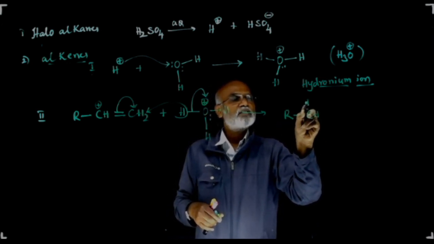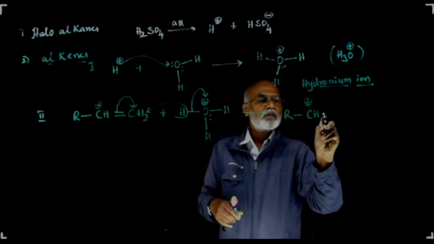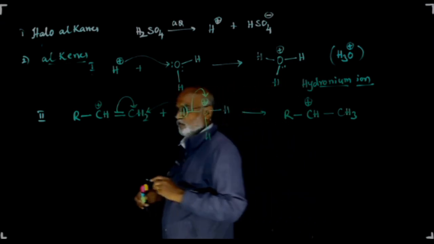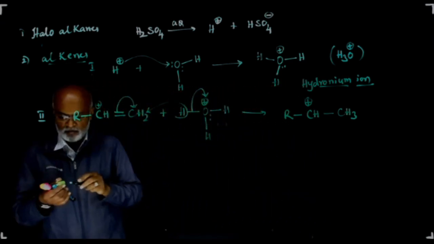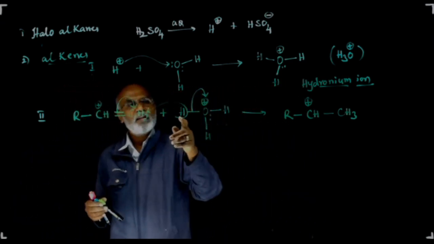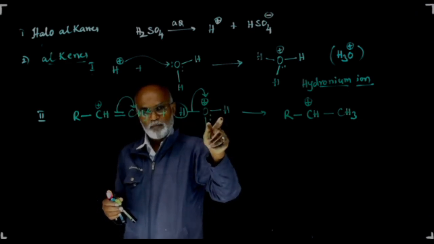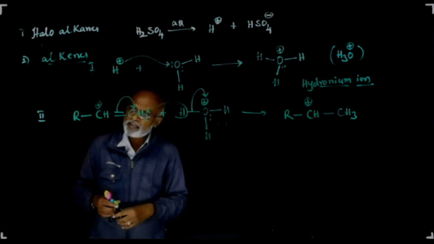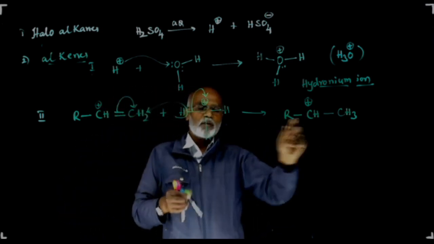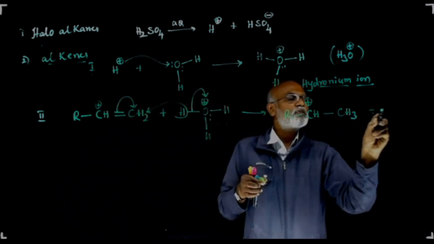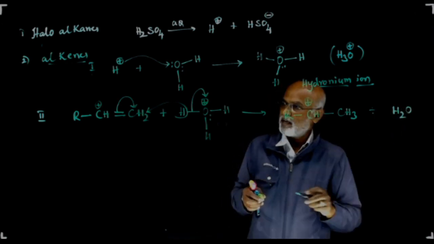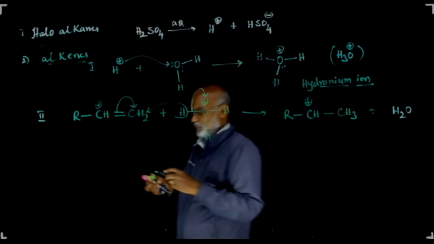CH and this one is plus, and this becomes a single bond, and this is your CH3. This is formation of carbocation by the linking of proton from hydronium ion to the alkene by making use of the pi bond of the alkene to form a stable carbocation, and of course the water molecule gets eliminated. Now this is the second step.